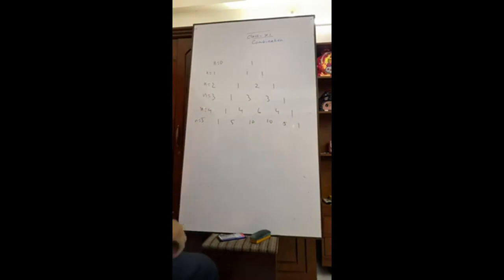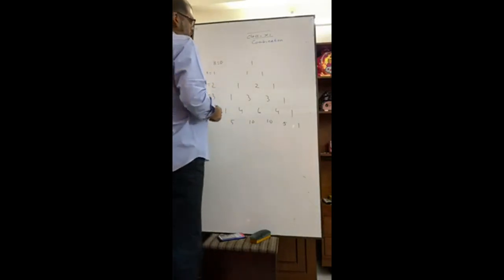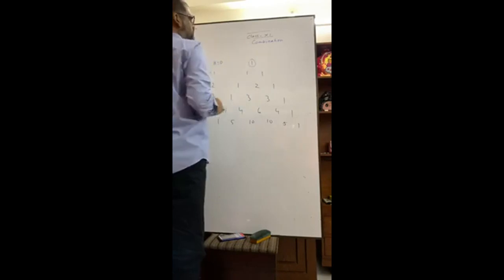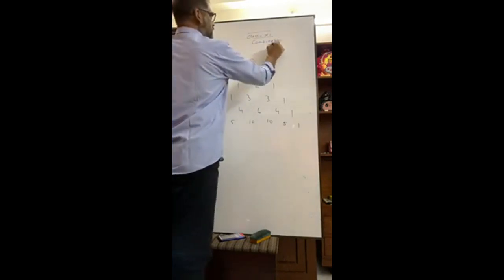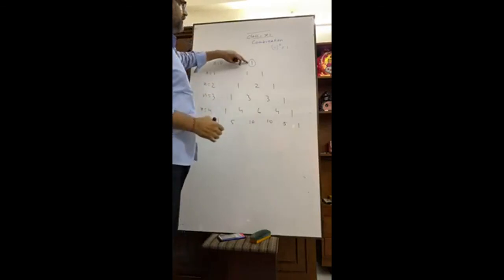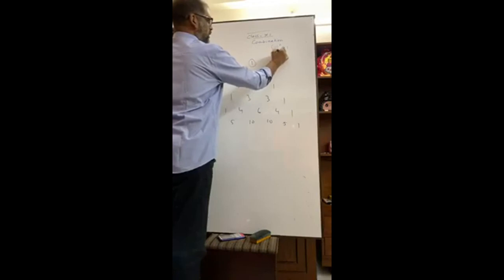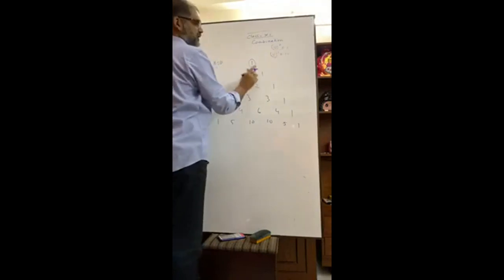Dear students, 11 to the power 0 equals 1. You see, this is 1. 11 to the power 1 equals 11.